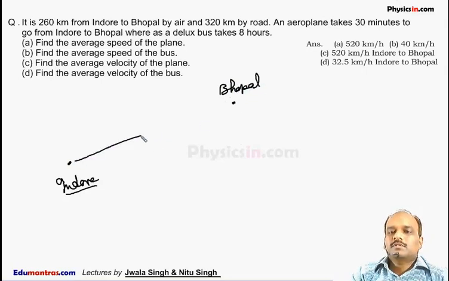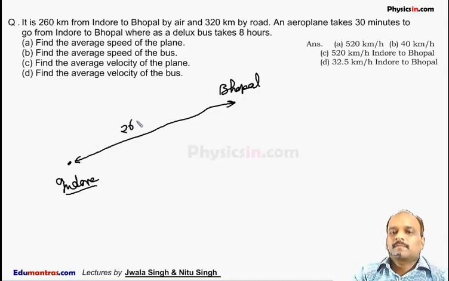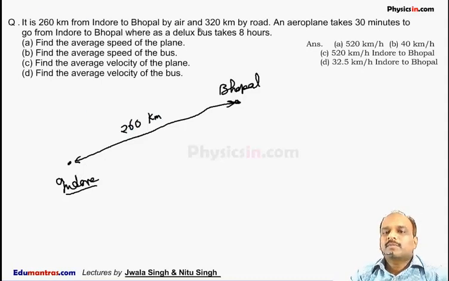The separation between Indore and Bhopal is given as 260 km from Indore to Bhopal by air. When the aeroplane moves from Indore to Bhopal, it travels 260 km. It is 260 km by air and 320 km by road.